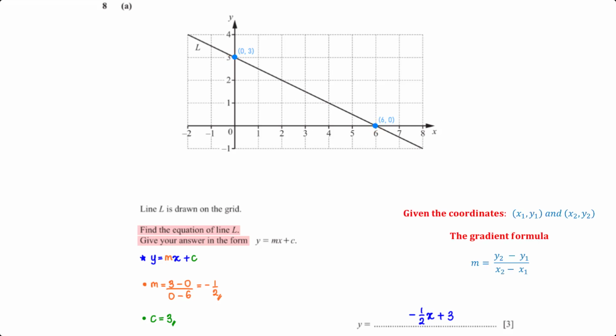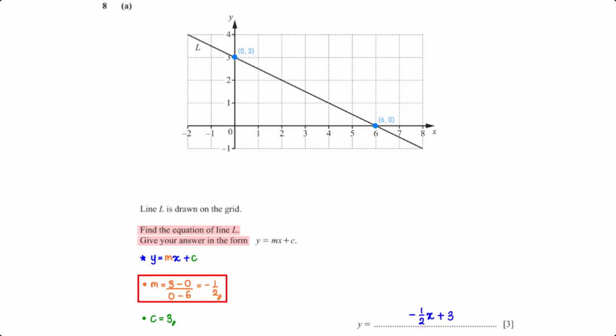By applying the gradient formula, we have m equals (3 minus 0) divided by (0 minus 6), which is equal to negative 1 over 2. We can get c by picking the y-coordinate of the point on the y-axis through which line L passes, and that is 3. So we have y equals negative 1 over 2 x plus 3.